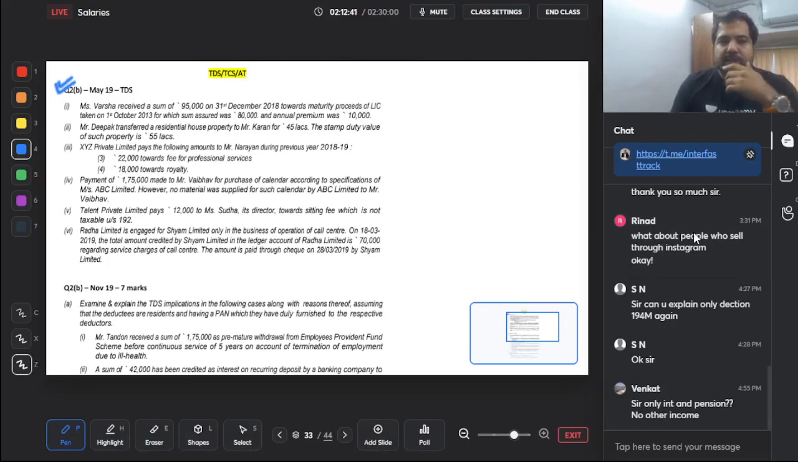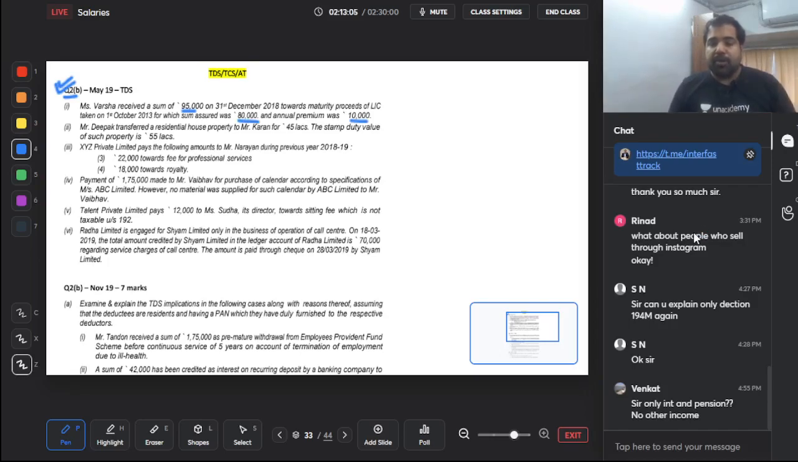Guys, looking at the first one, question number 2B, there are 6 parts. This easily would be about 6-7 marks. Let's see. Miss Varsha received a sum of 95,000 on 31st December 2018 towards maturity proceeds of LIC taken on 1st October 2013, for which the sum assured was 80,000 and the annual premium was 10,000.